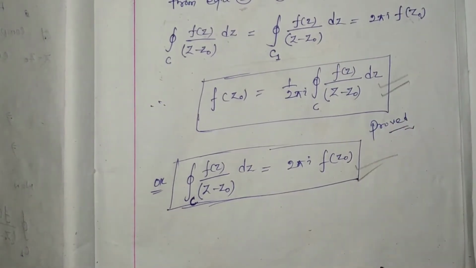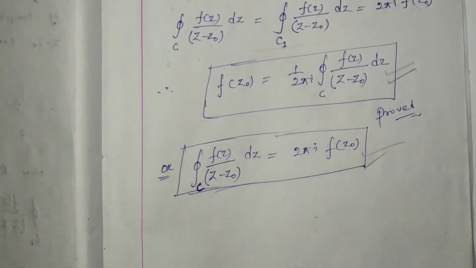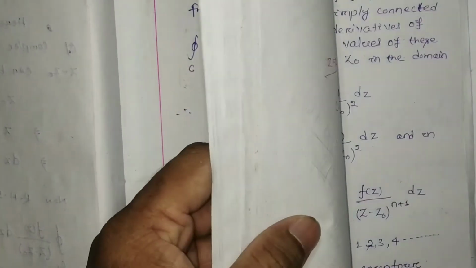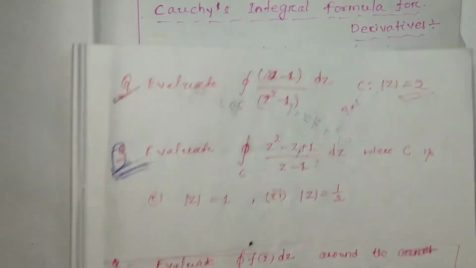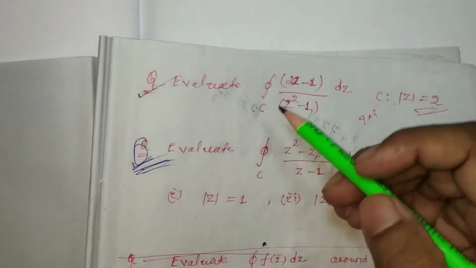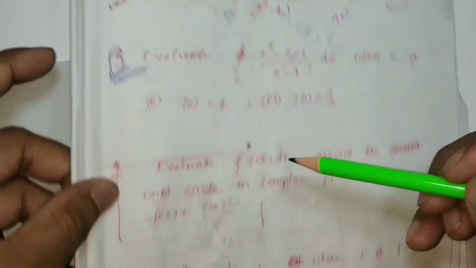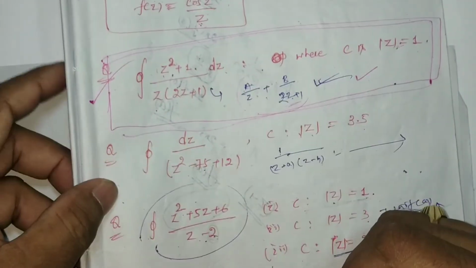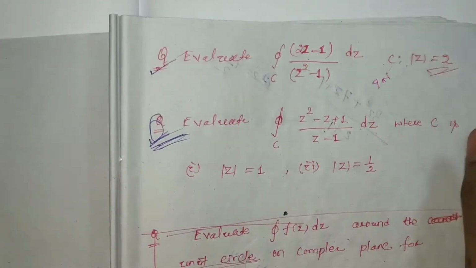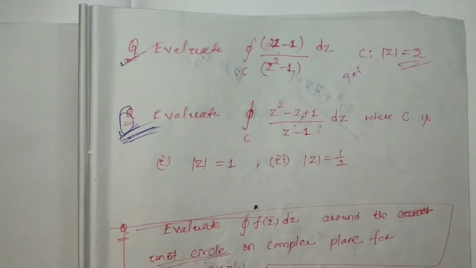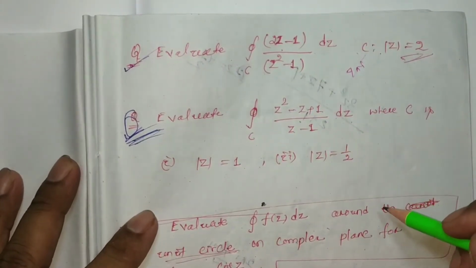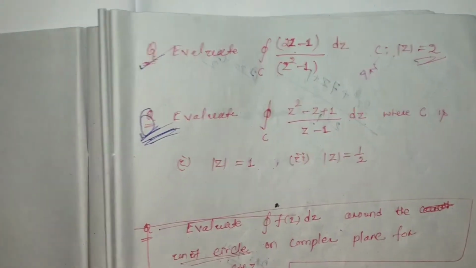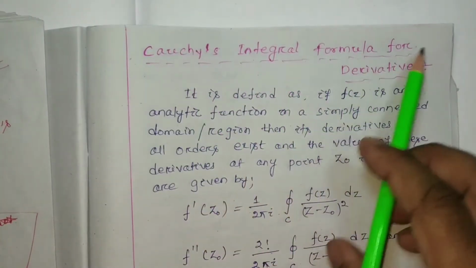At the end of the last class I gave some numericals that you have to solve by yourself. These are the numericals I gave to you. I gave 7 questions, and I also gave hints on how to solve these problems. I also told you that in today's class we would discuss these numericals, but today we are going to discuss Cauchy's integral formula for the derivatives.